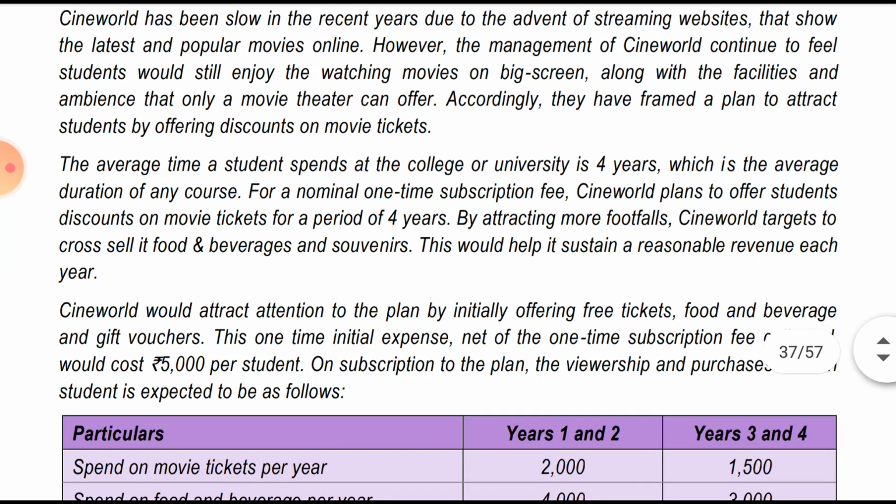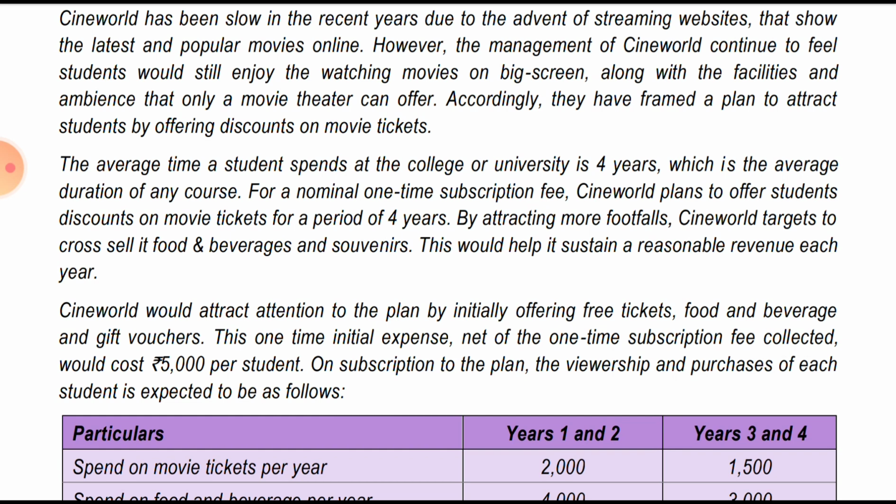An average time a student spends at a college or university is 4 years, which is the average duration of any course. So they have a 4-year target, as a student goes to a college or university for a nominal one-time subscription fee. Sign World plans to offer students this discount on the movie ticket for a period of 4 years, attracting more footfalls. Sign World targets to cross-sell its food and beverages and souvenirs. This would help it sustain a reasonable revenue each year.